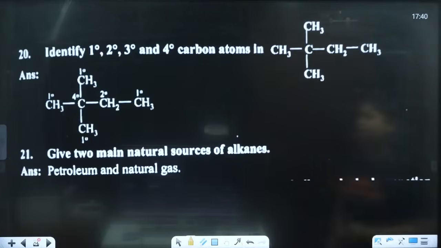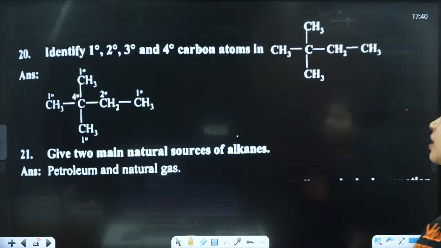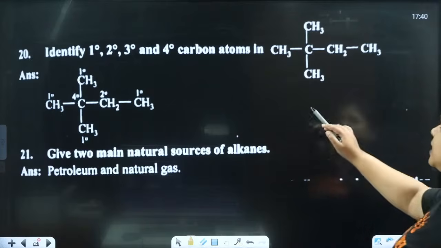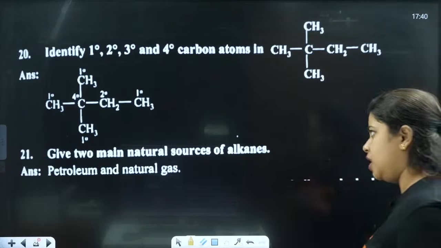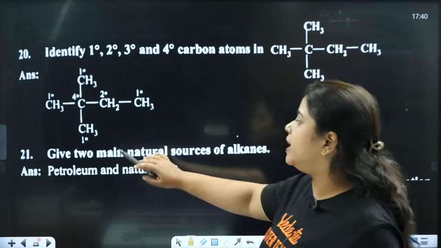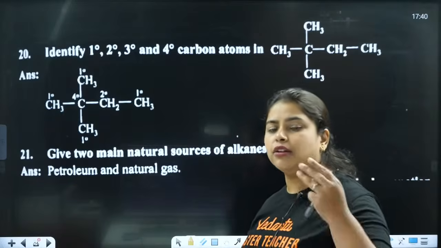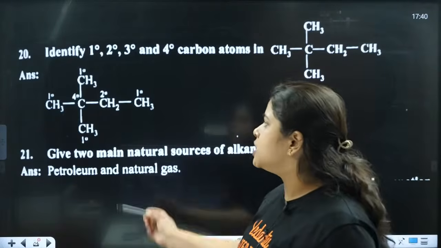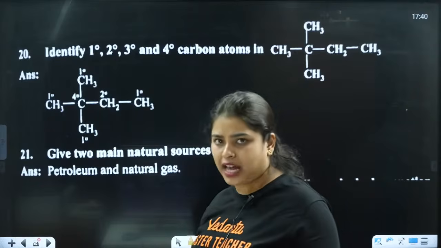Next question. Identify primary, secondary, tertiary and 4th degree carbon atoms in CH3, CH3, CH3, CH2, CH3. You just need to find which one is primary, which one is secondary, which one is tertiary. Understood? So this is going to be primary because it is attached directly to one carbon atom here.